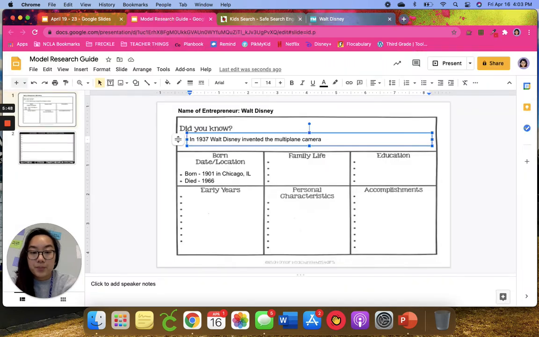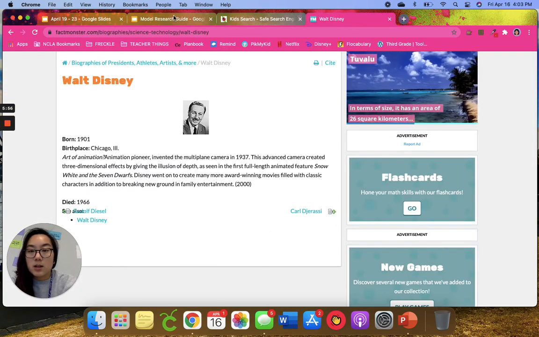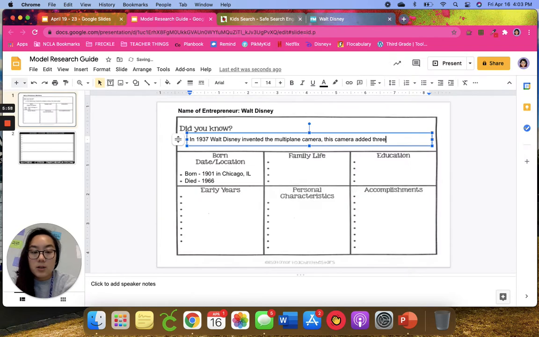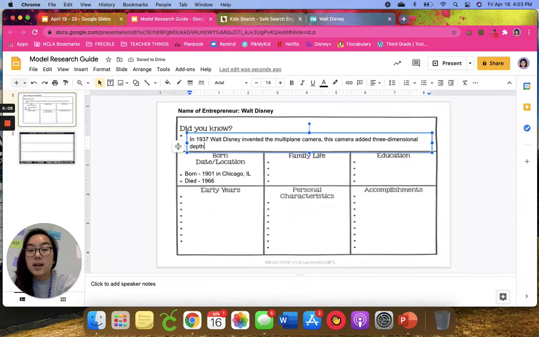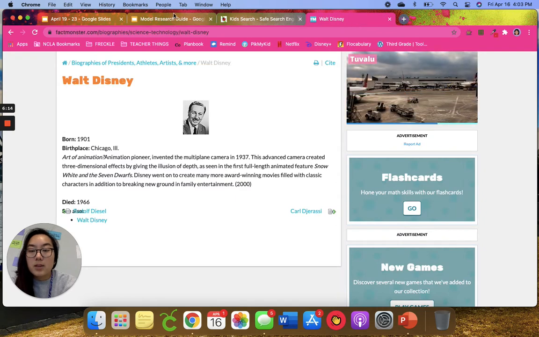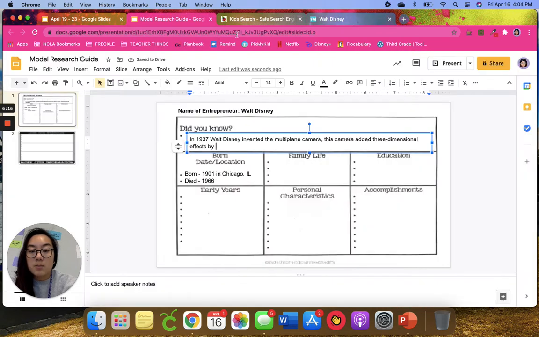So this camera added, and I just want to make sure I'm getting this wording right, 3-dimensional effects by giving the illusion of depth.